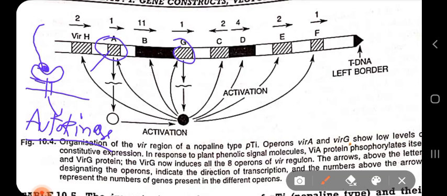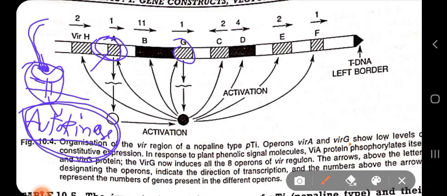and VIRG proteins form a dimer. So the receptor protein VIRA is acting as an autokinase when acetylserine or other phenolic compounds interact and bind. And after its autokinase activity is activated, it quickly activates the VIRG by phosphorylating the VIRG.